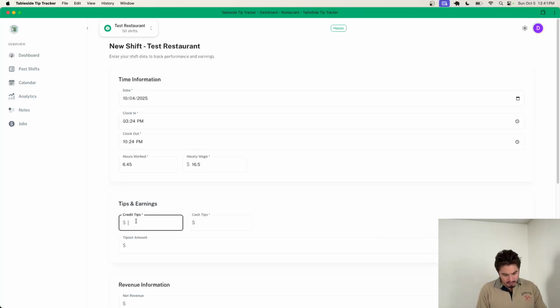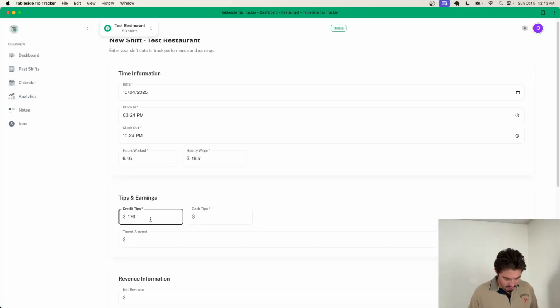Our credit tips, we had 176.04. Also, side note, that's not good. We need to change our credit tips to be able to... That's weird. Credit tips can't enter 176.04. That needs to be adjusted.